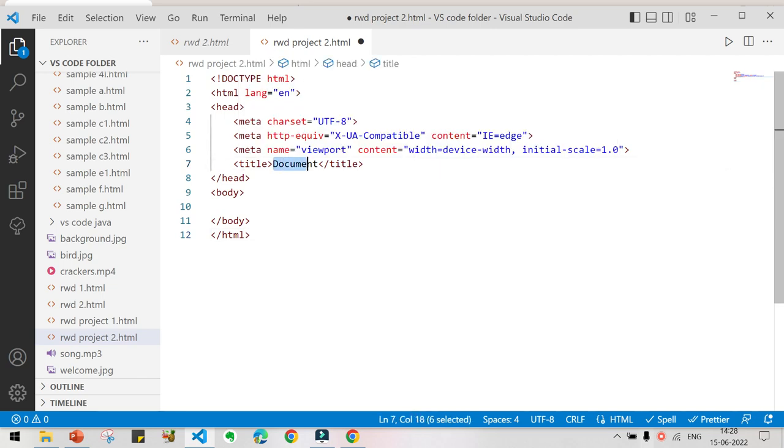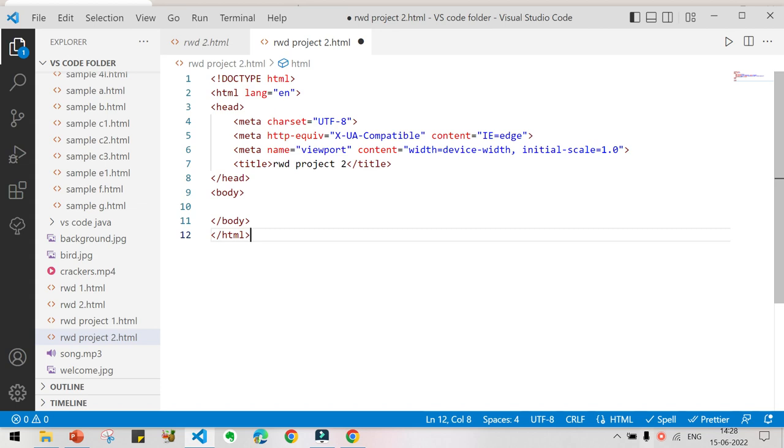If you don't know what the base structure of HTML is, watch the video given in the description box. And let me change the web page title to RWD project 2. You can give any title for the web page, but I am giving the same name as my title.